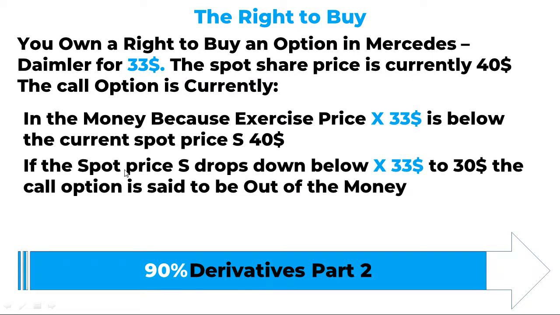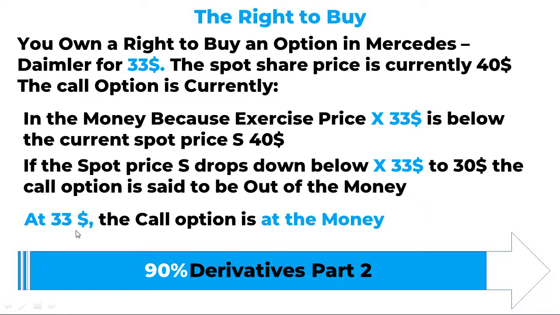If the spot price S drops below $33 to $30, the call option is said to be out of the money. Why? We can purchase the share at $33, but the real price is $30. So why would we purchase it and pay $3 more? We would not execute the deal, and the call option is said to be out of the money. How much do we lose? Zero, because we will not purchase it for $33.